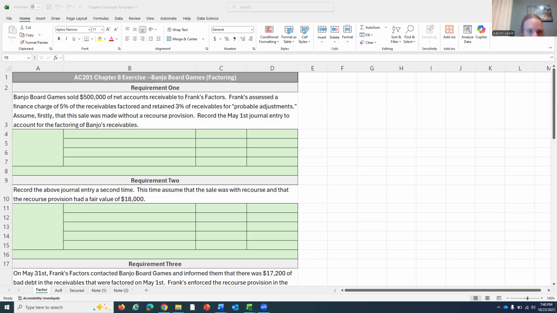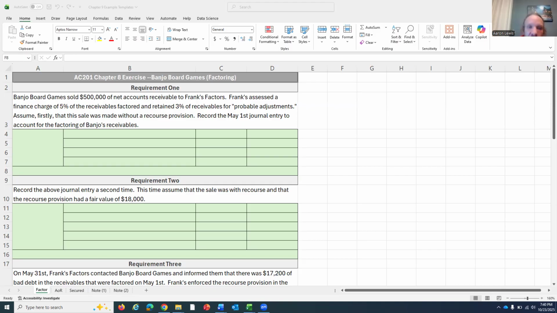So this factor, Frank's Factors in this problem, is going to take their cut out of these $500,000 worth of receivables that we are going to sell to them. Firstly, they're going to hit us with a finance charge, and their finance charge is equal to 5% of the face value of the receivables. That's theirs. That's the money they make for giving us cash now so we don't have to wait to collect on these receivables later.